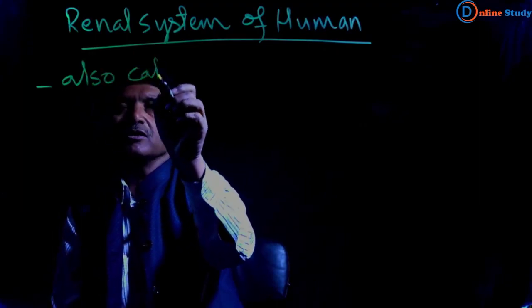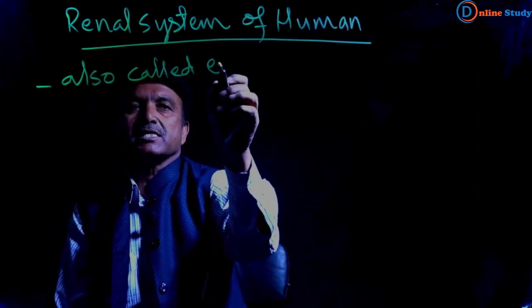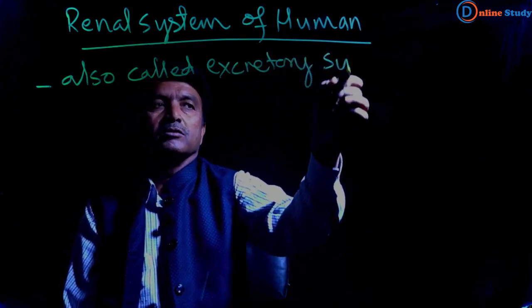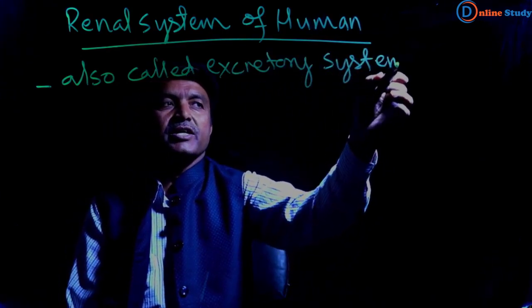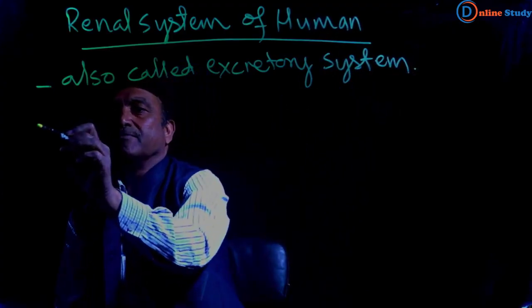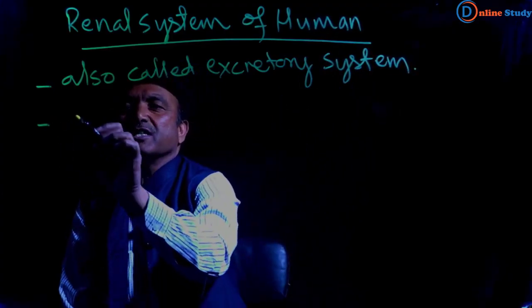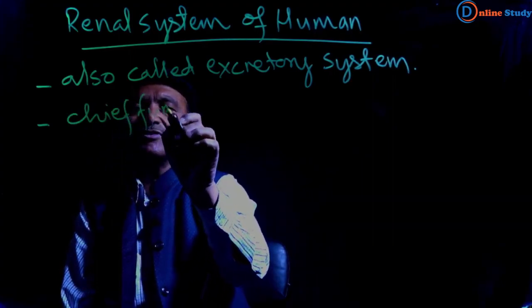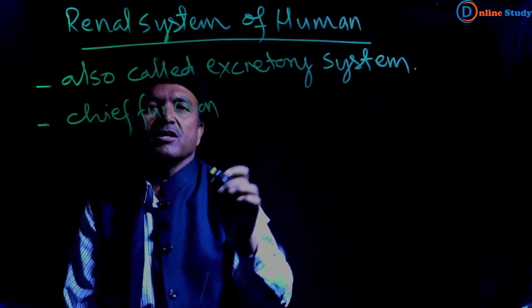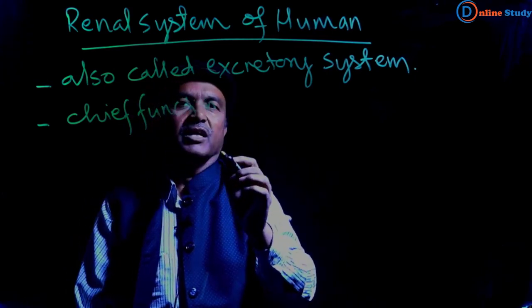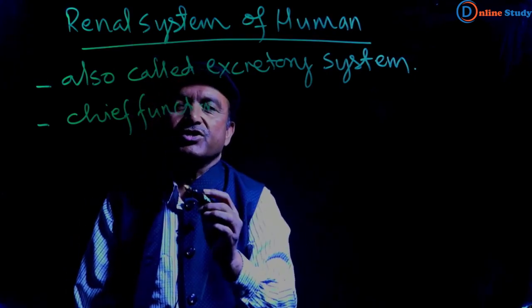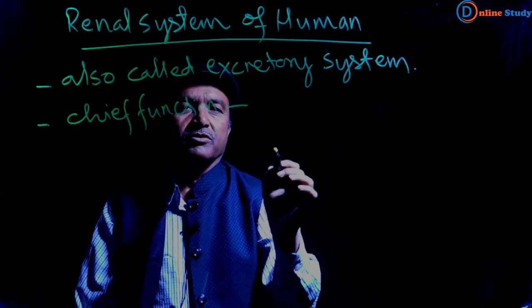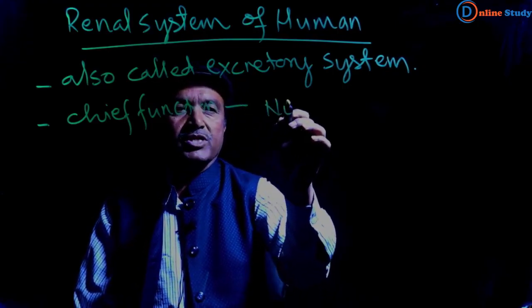The chief function of the renal system or excretory system is to excrete or remove nitrogenous waste products.